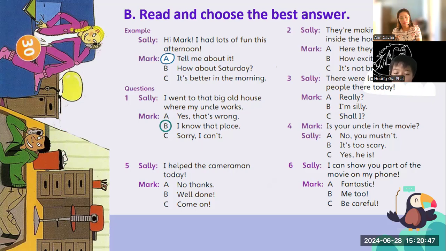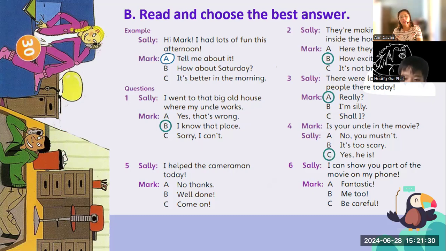Yes, teacher. Okay, it is letter B. Number two, I'm still number two. They're making a movie inside the house. What is your answer? I think how exciting. Okay, correct. There were lots of famous people there today. Okay, let me see your answer. Very good. Your answer is correct. Your answer for number four is C. Is your uncle in the movie? Yes. Very good, Kim.